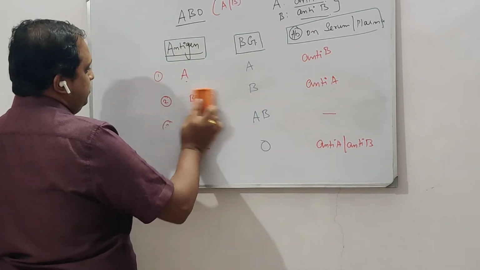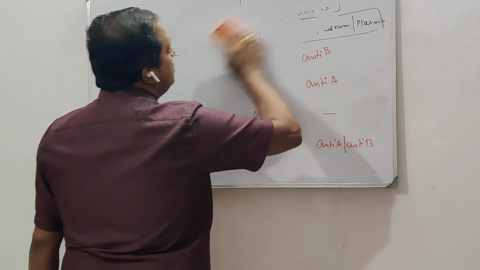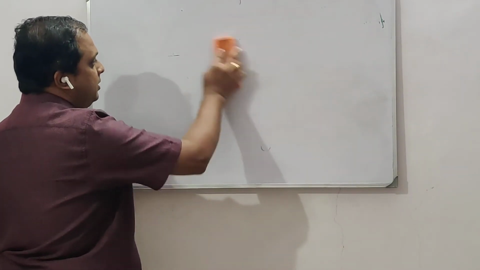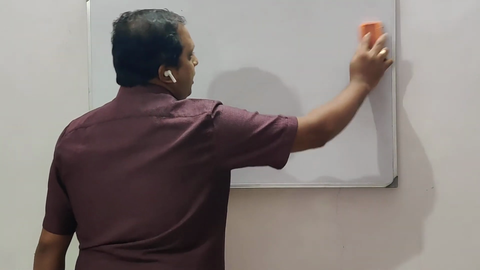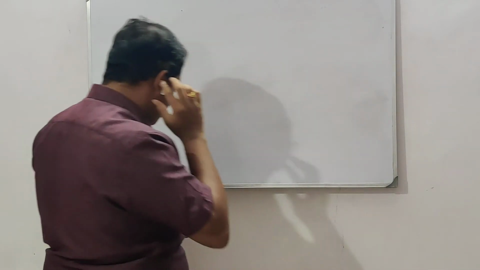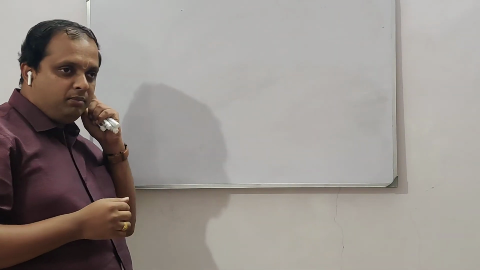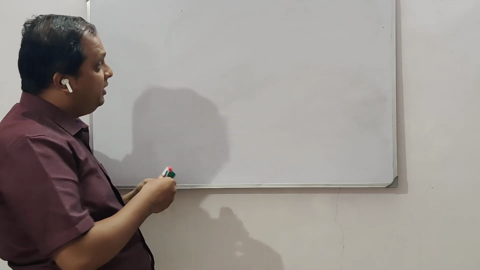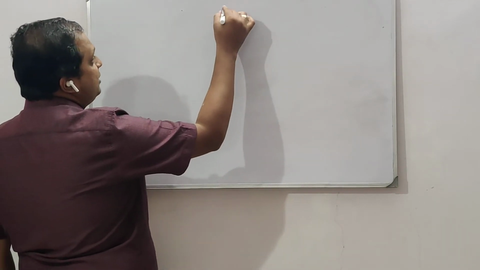Now coming to the concept of, I said we have two different blood groupings. So one is ABO grouping, which we have just seen. The other one is RH grouping.